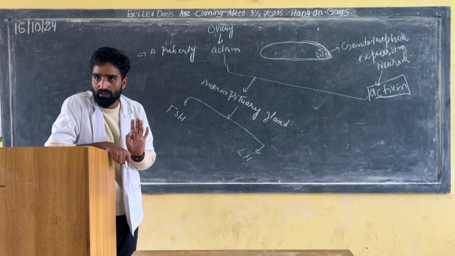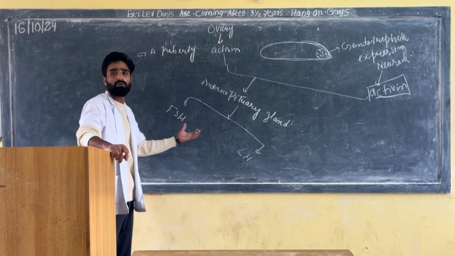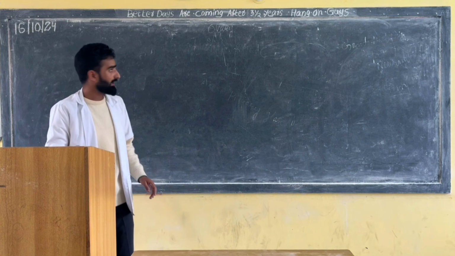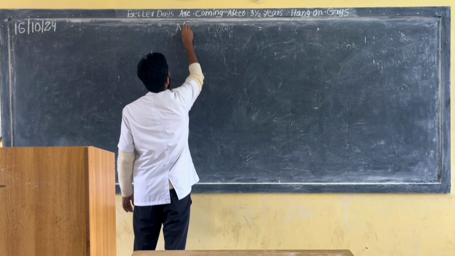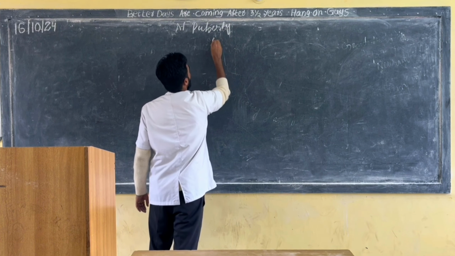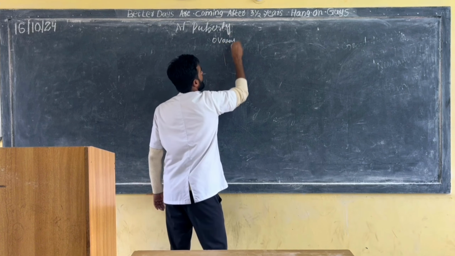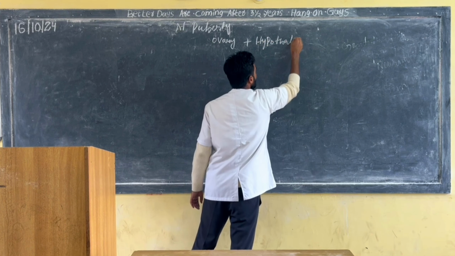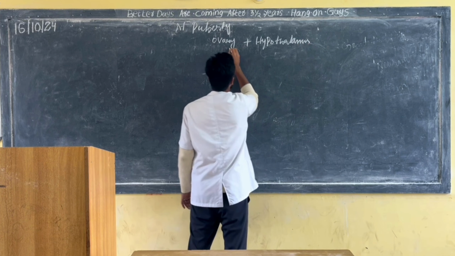Clear? Now we will deal with the FSH, then we will deal with the LH. Clear? If I make a flow chart: at puberty, ovary plus hypothalamus, yes or no? Both are secreting.